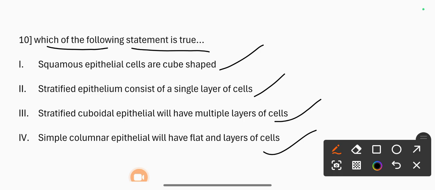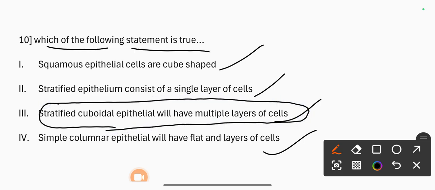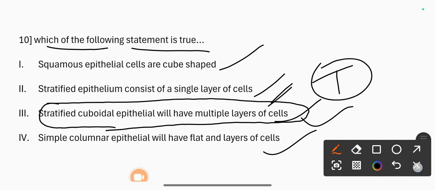The correct answer is stratified cuboidal epithelium will have multiple layers of cells. Stratified epithelium differs from simple epithelium in that it is multi-layered. The correct answer is 3.